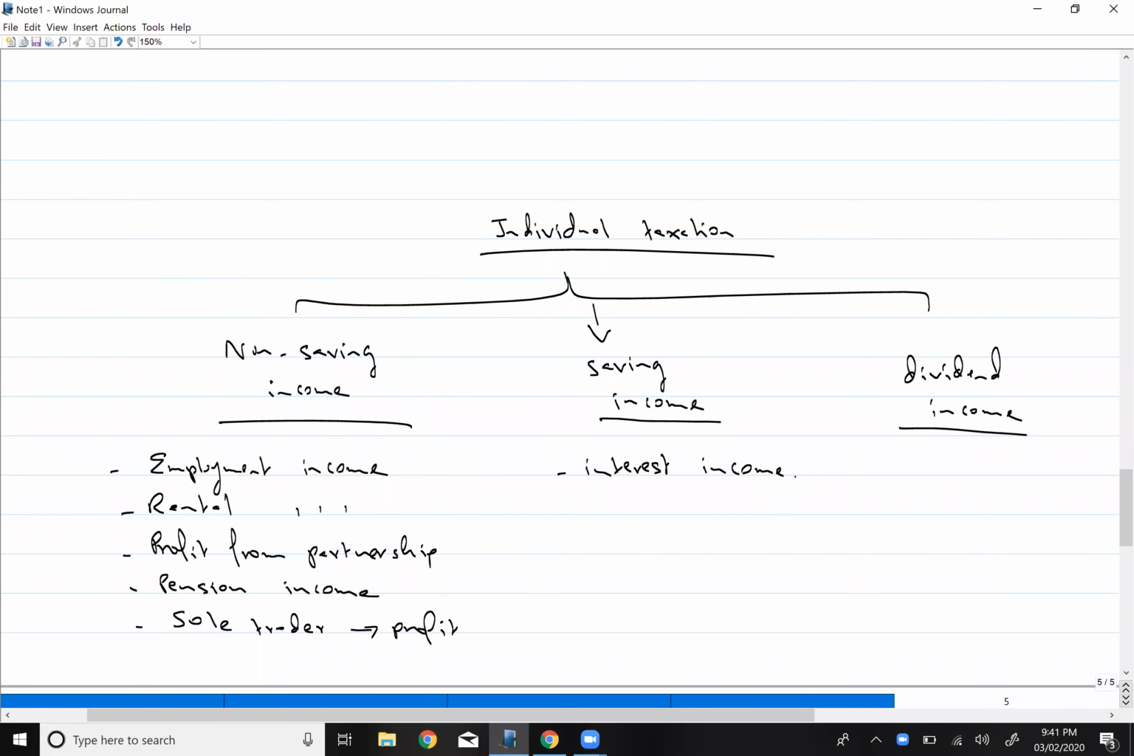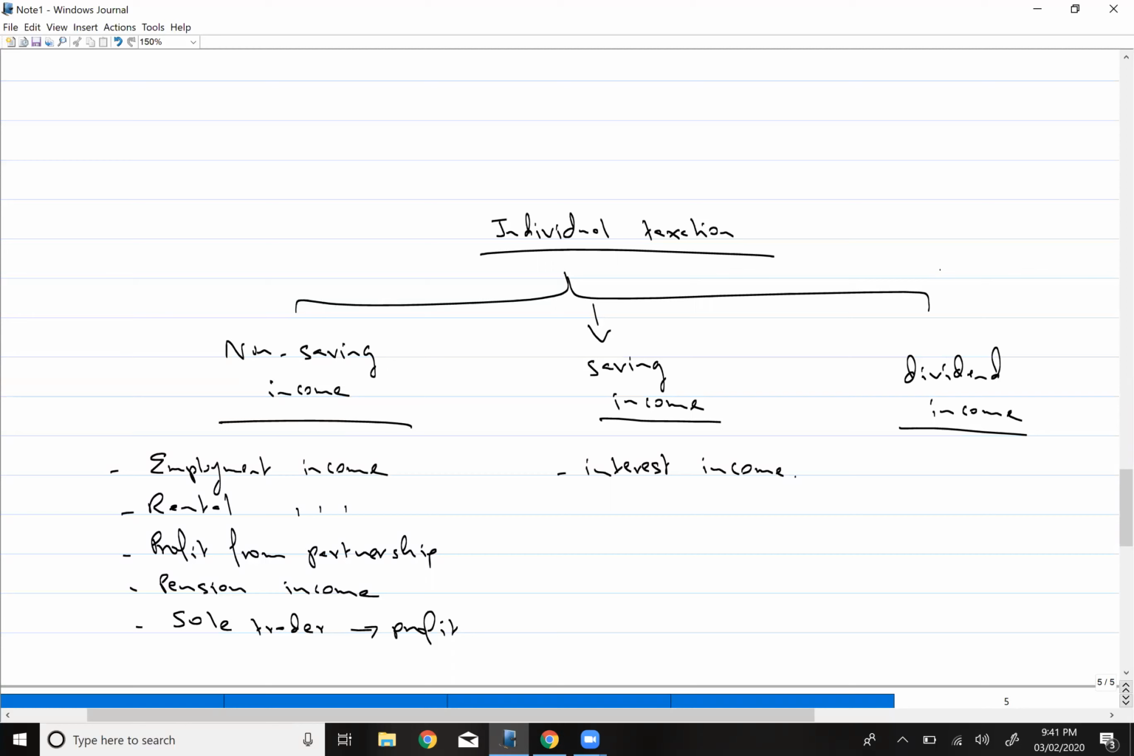We will start with individual taxation. Okay, so we need to learn how the individuals will pay the tax. So first of all, we need to know what the sources are from which the individual can earn income. We have three sources: non-saving income, saving income, and dividend income.